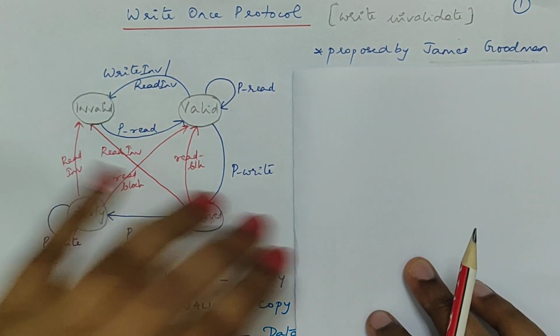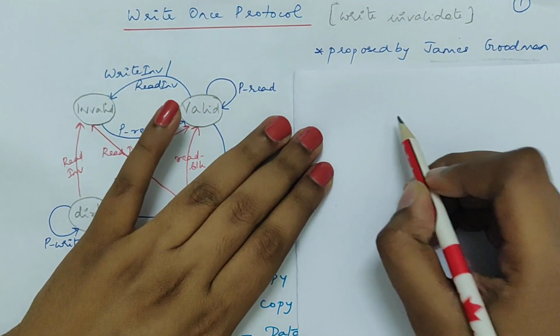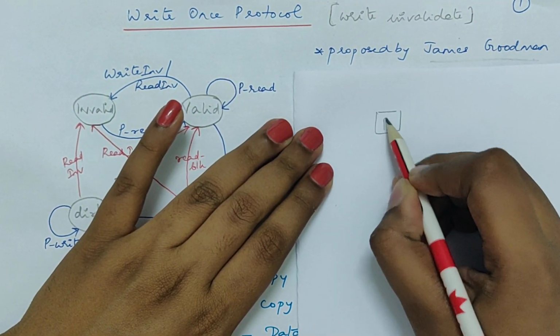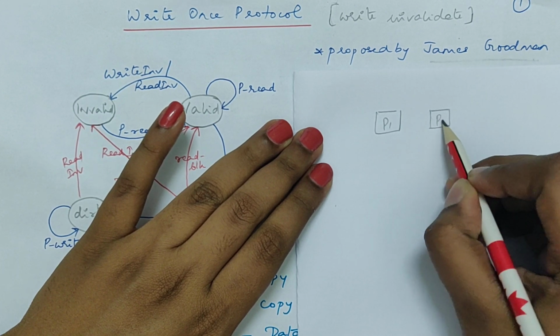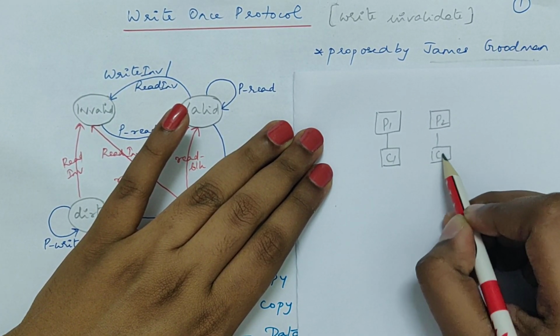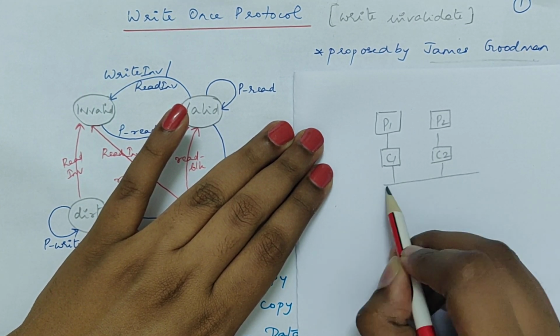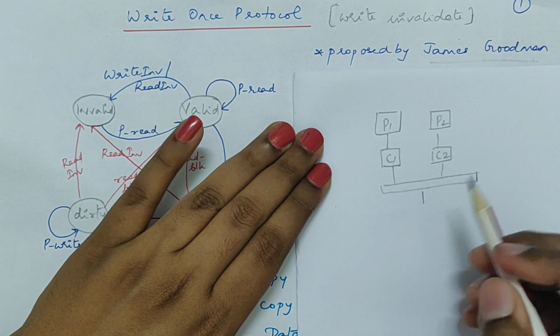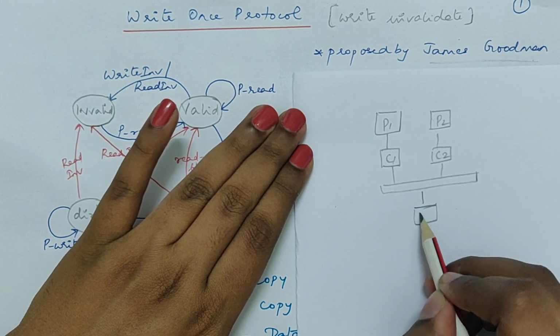Just to briefly explain what write invalidate is. Let's take a case where you have two processors with a private cache attached to each. There is a common memory bus through which they communicate with the shared memory.